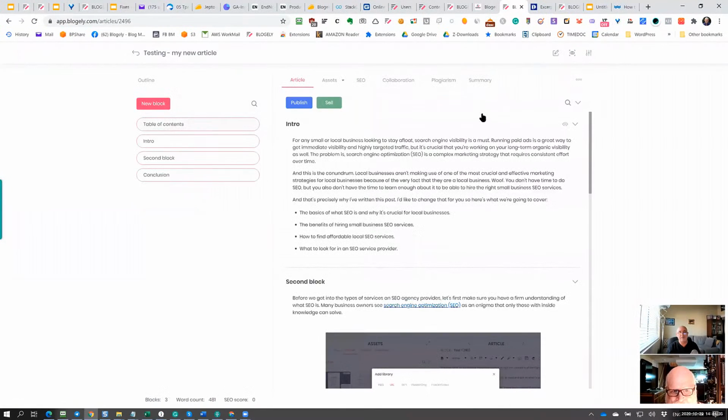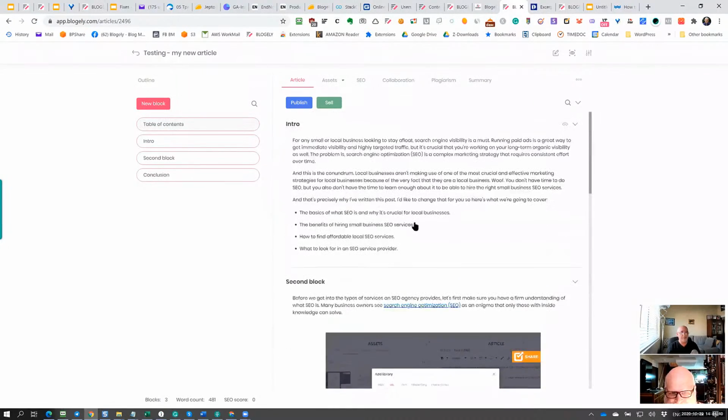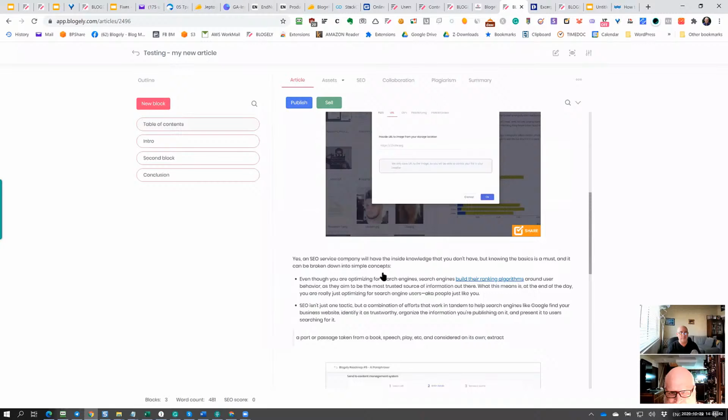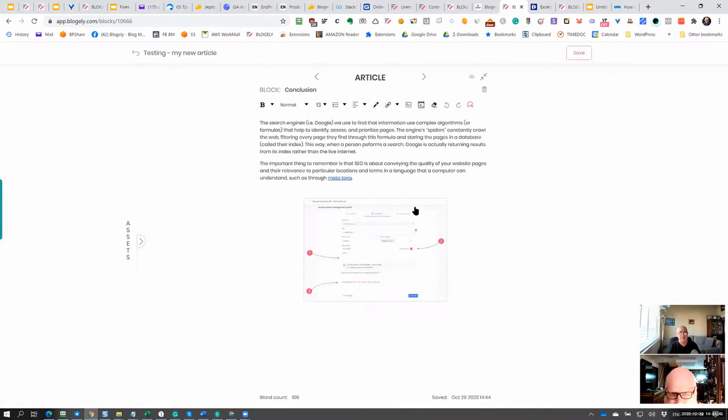When I get out of here, because I already saved it, now you can see I've got the article populated with the content, and I put in the images. One more thing left: I need to use external and internal linking. For that there is an option right here. Even though you can see the link is right here, it came with the text that I copied, right? But let me do the actual one.